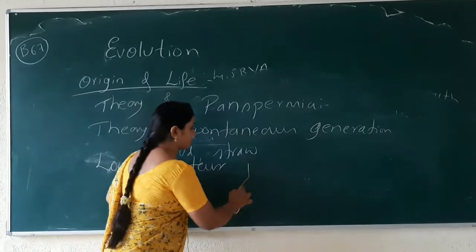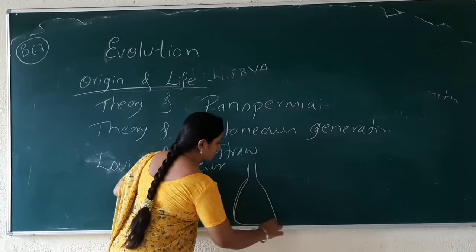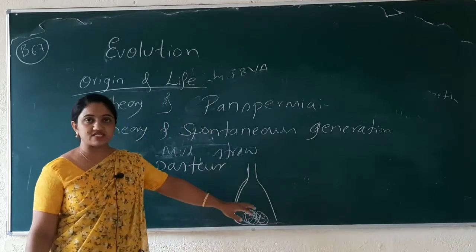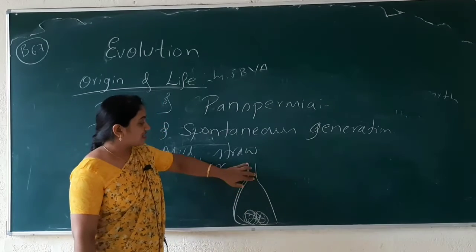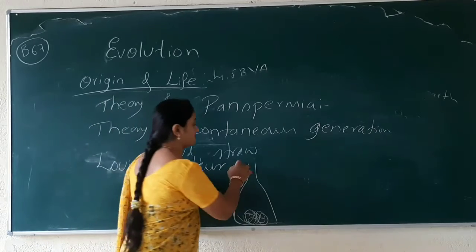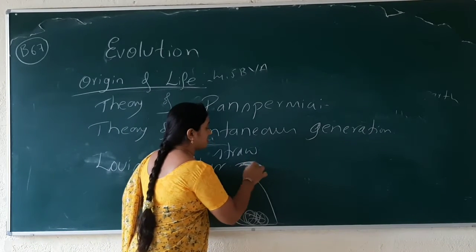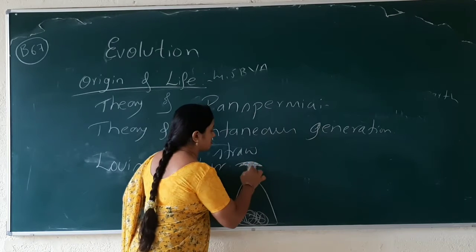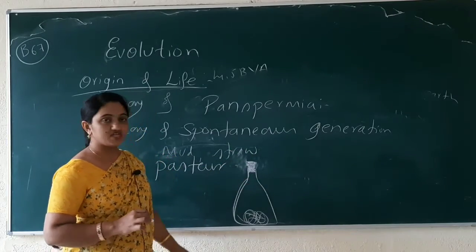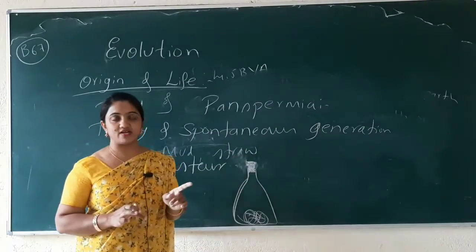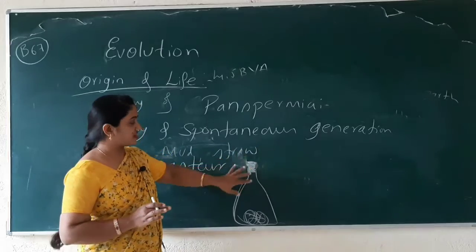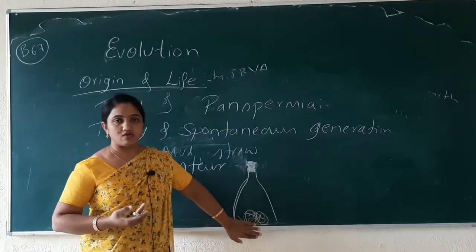He took the flask, placed the killed yeast in his flask, and, like in the first experiment, he completely closed the flask. Okay, so what does it mean? There was no exchange of air. It means the microorganisms in the atmosphere can't reach that meat or the killed